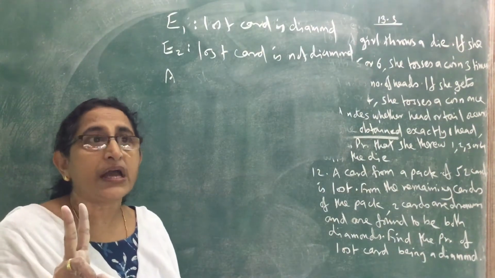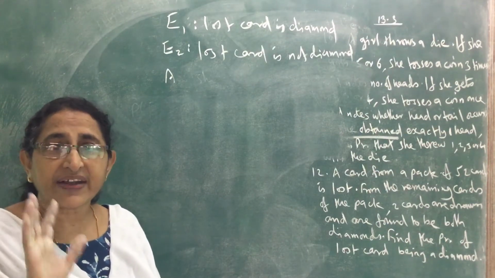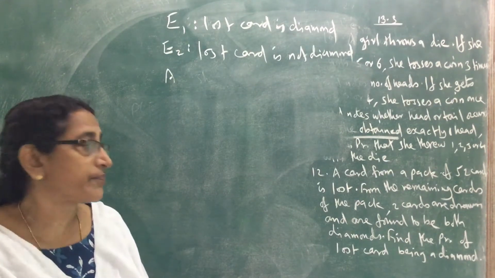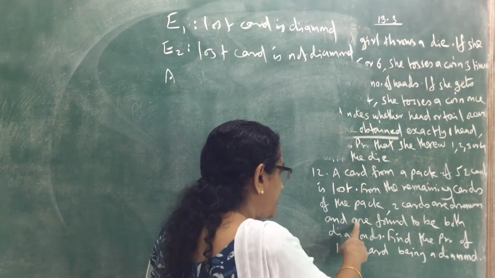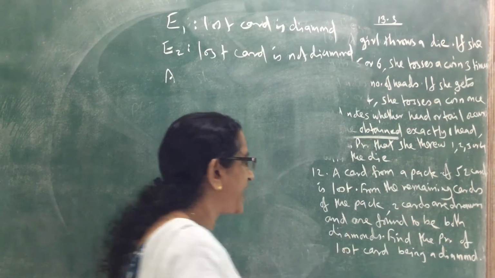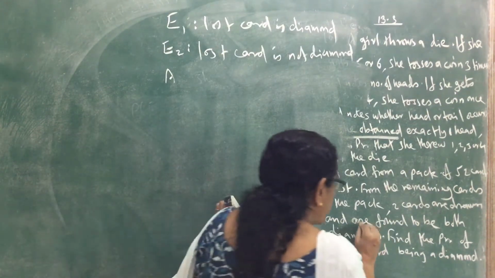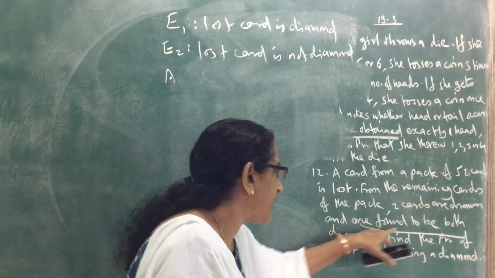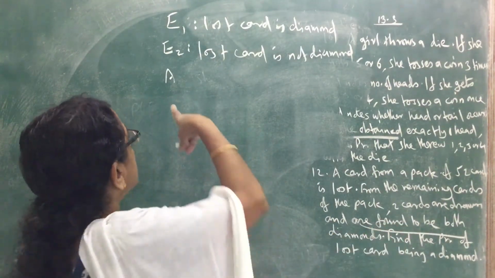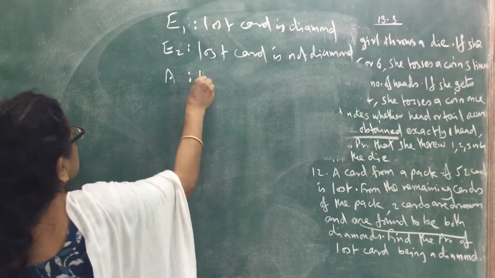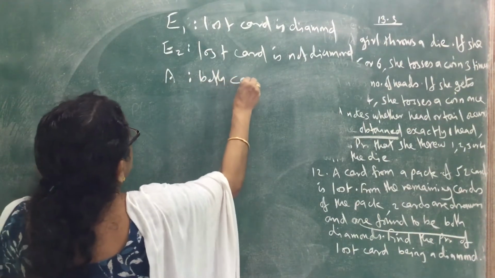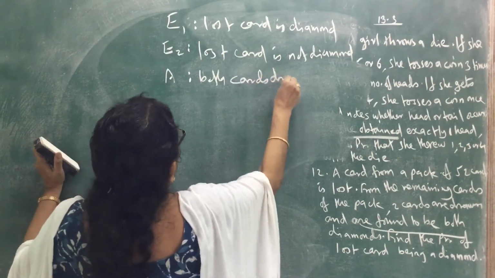Now A, what is the given event? From the remaining cards, 2 cards are drawn, and it is given that both these cards drawn are diamonds. So A, the given event: both cards drawn are diamonds.